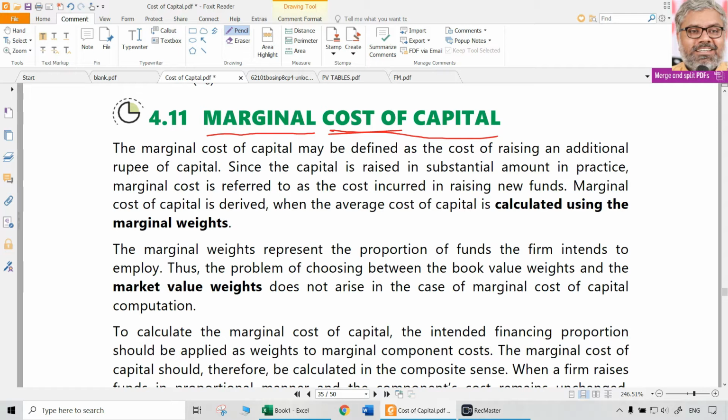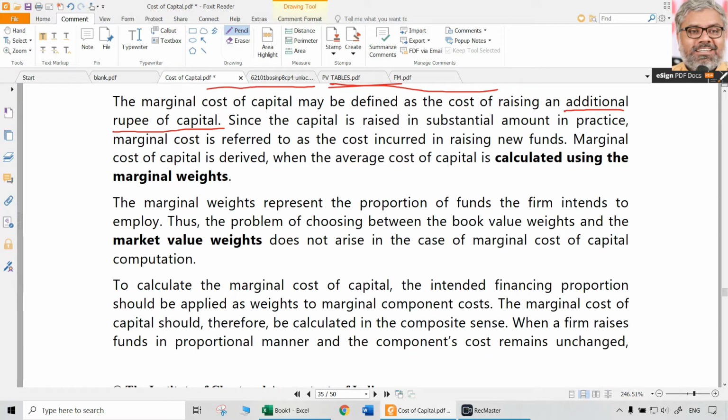Marginal revenue: what is the revenue generated by selling one more unit? Like that, marginal cost of capital means what is the cost of raising an additional rupee of finance? Whatever additional rupee we are going to raise freshly, the marginal cost of capital of that additional financing is the concept of marginal cost of capital.